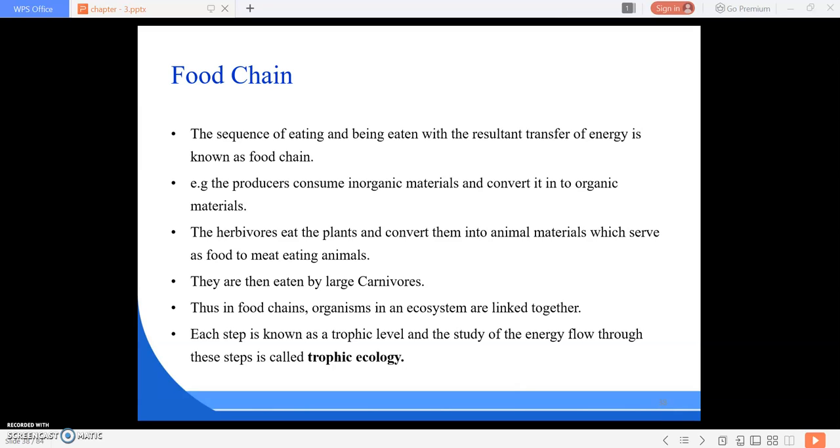Okay, so the sequence of eating and being eaten with the resultant transfer of energy is known as the food chain. For example, the producers consume inorganic materials and convert them into organic materials. A sheep may eat some grass, and in turn it may be eaten by a person. The algae of a lake will be eaten by many zooplankton such as crustaceans and insect larvae. They are eaten by small fish, and in turn they are eaten by birds which may be caught by a bear.